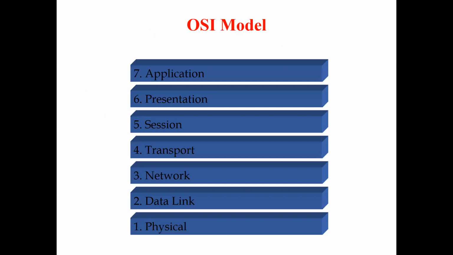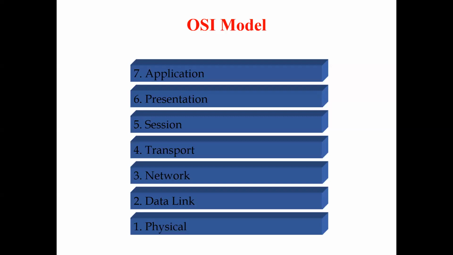Okay, that means these are the 7 layers in this OSI reference model. In this OSI reference model, we already said that it is a 7-layer concept. In this 7-layer concept, we can set these layers up to down or down to up.